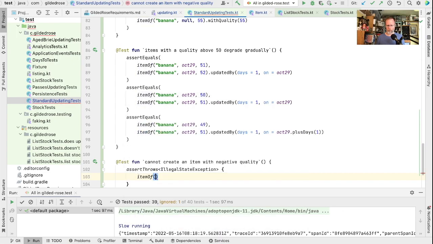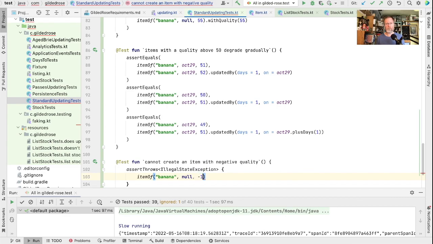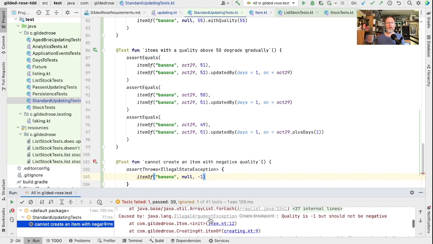Item of, and check that's true. I was wrong. We actually got an illegal argument exception. That will do.